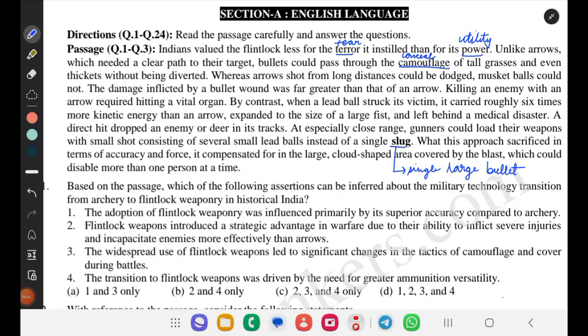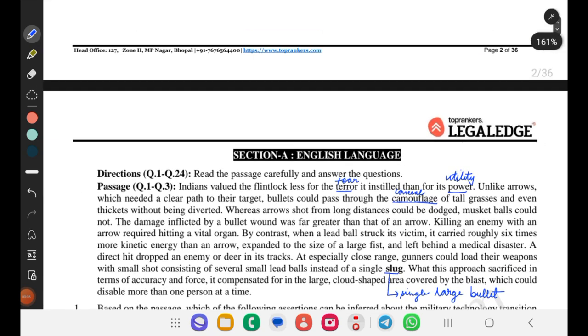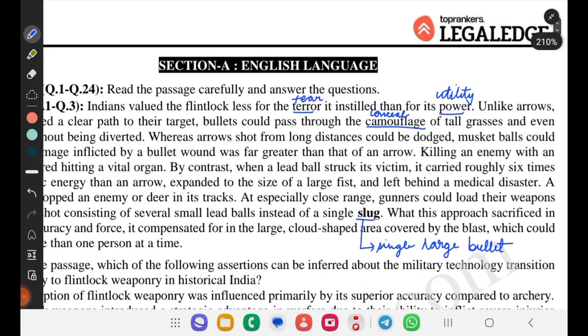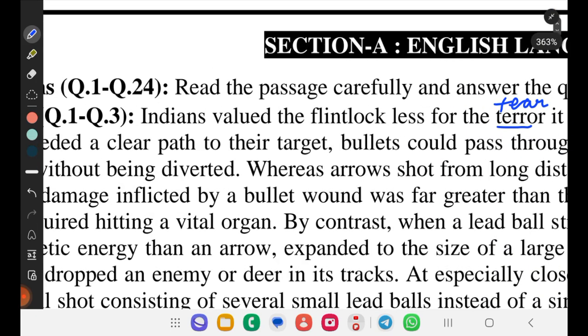Today we are going to solve one passage of the English language section, and this PDF has been extracted from the mocks given by the Legal Edge. Let us get into the passage.